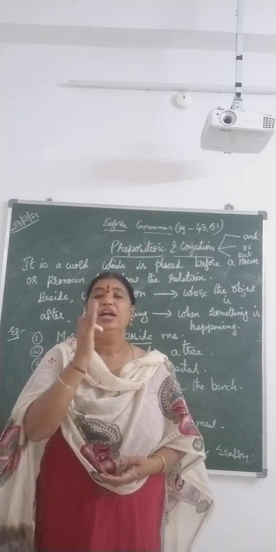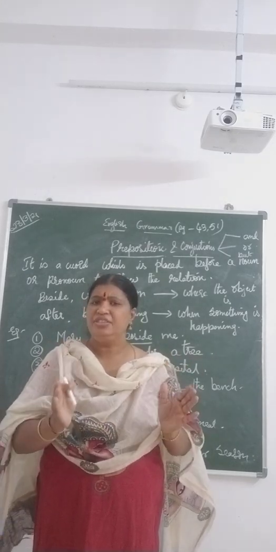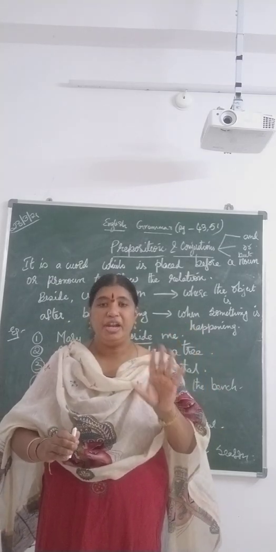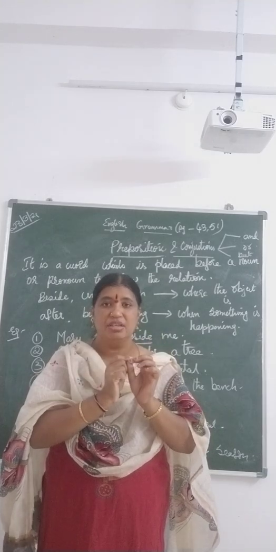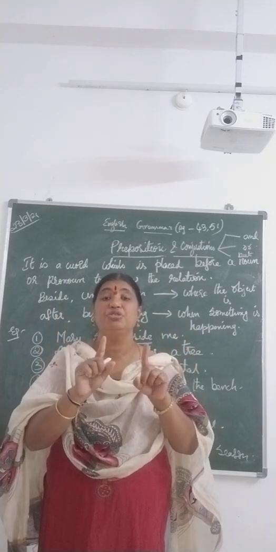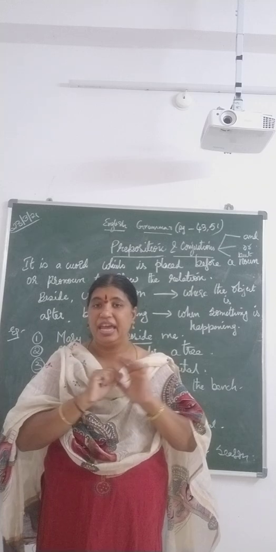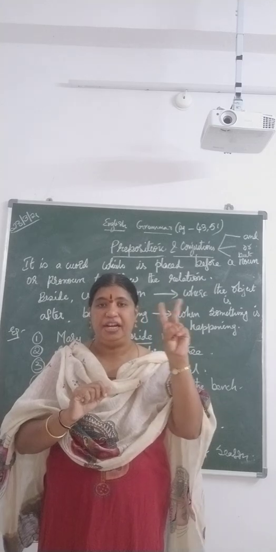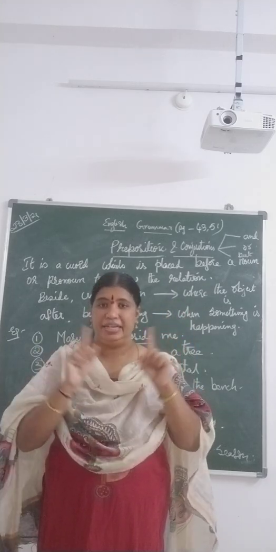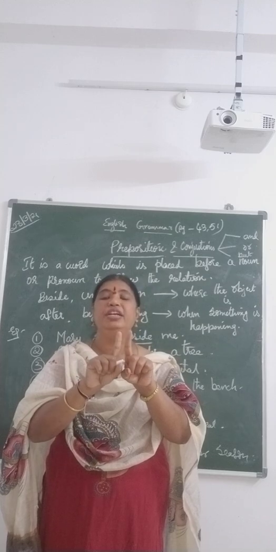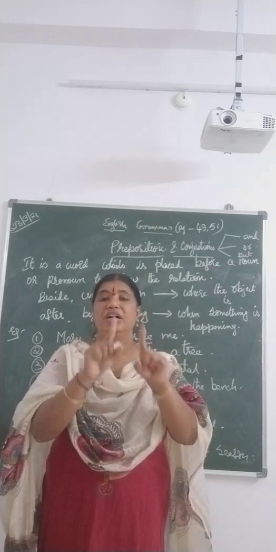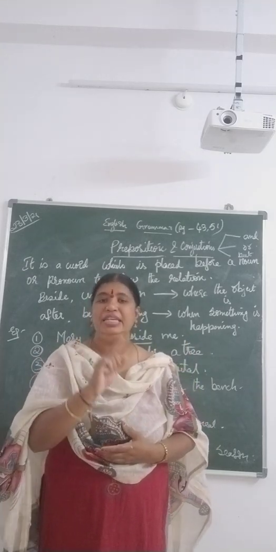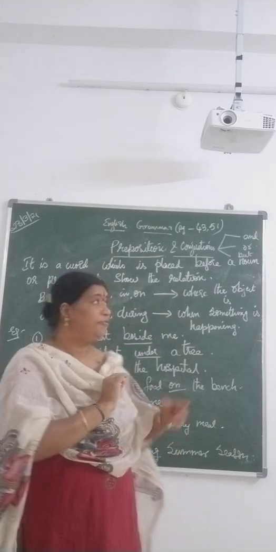Very, very small, conjunctions. Okay? Conjunctions are nothing but the words which are used to join a sentence. Conjunctions are the words which are used to join two different words or two different sentences you want to join. So that joining word is called a conjunction. Understood?